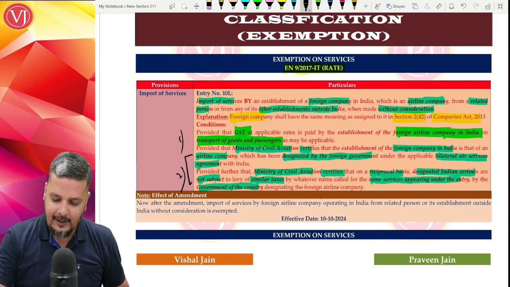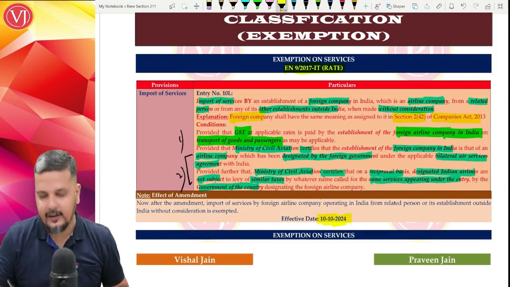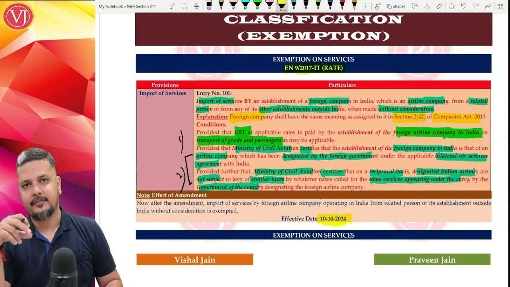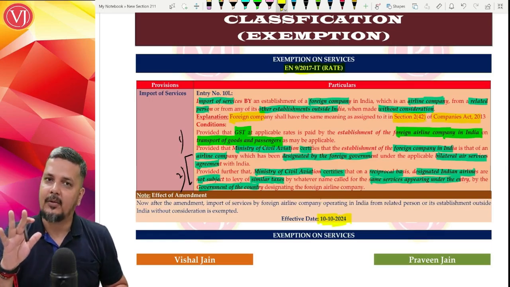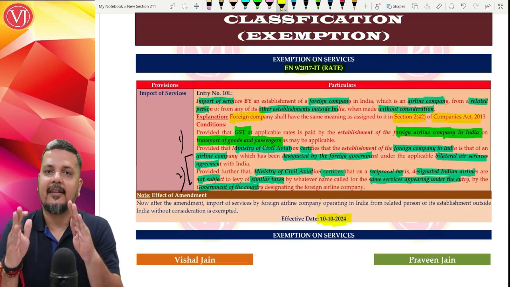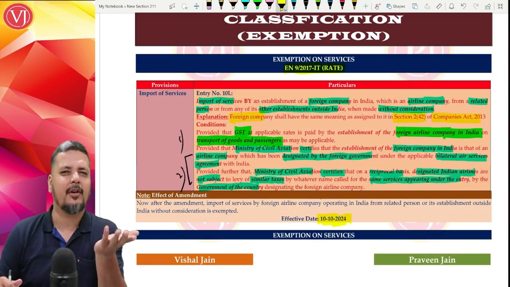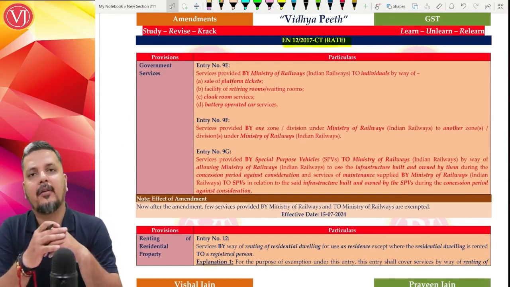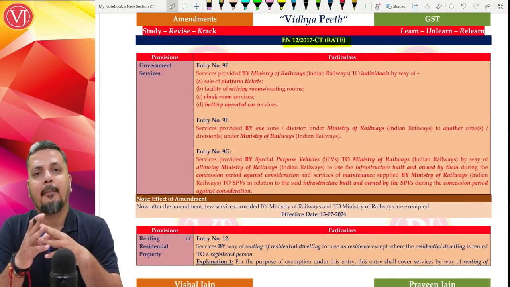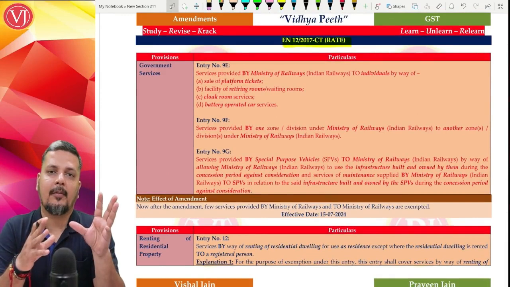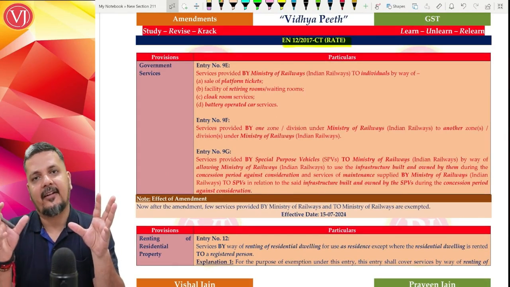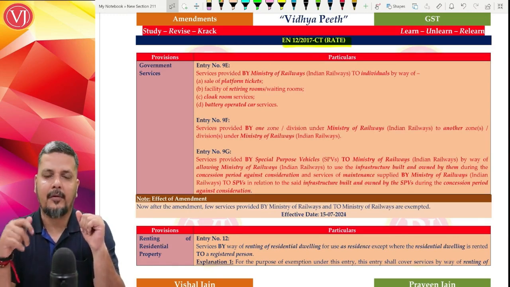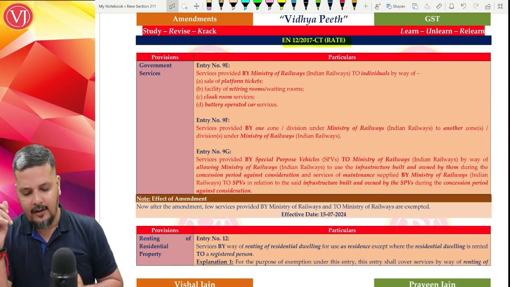So this particular new entry is effective from 10th of October 2024. And this is discussed only in 9/2017 IT rate, as it deals only with interstate supply. Importation of services is always interstate supply. Now all the other entries that we are going to discuss basically have impact both in intrastate supply, 12/2017 CT rate, and interstate supply, 9/2017 IT rate. So they are actually covered by both, but why I put only one notification is the entry numbers will differ. So that is the logic.